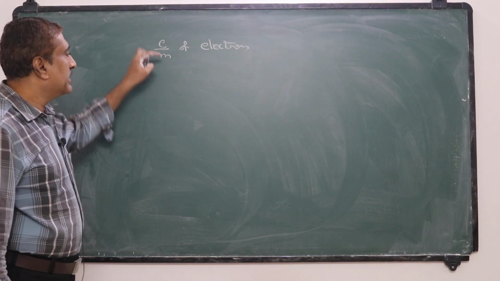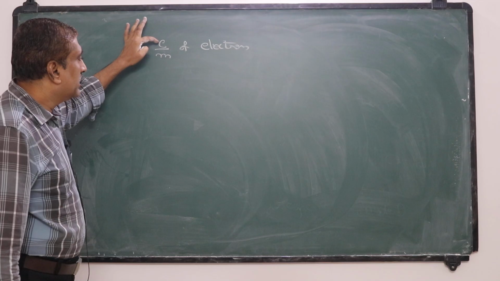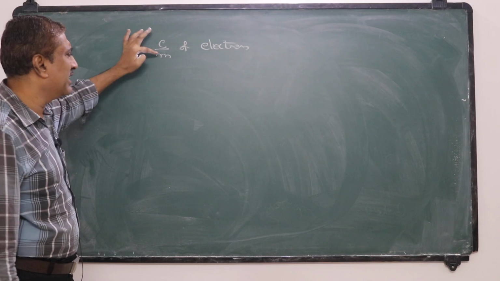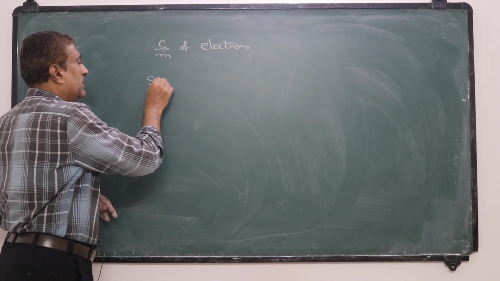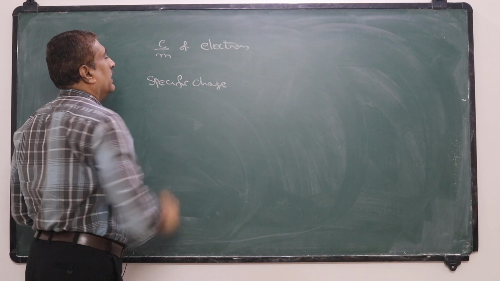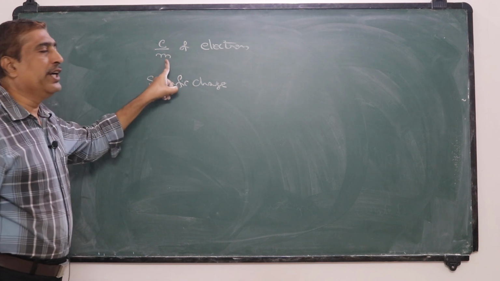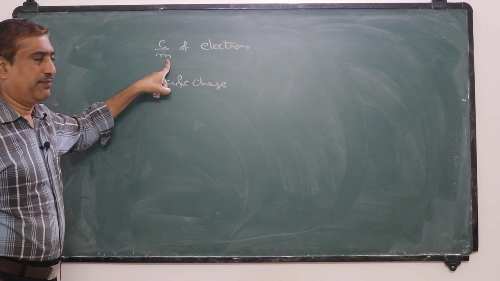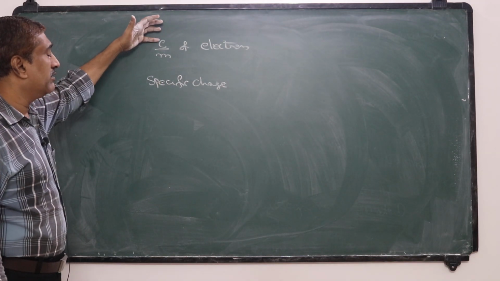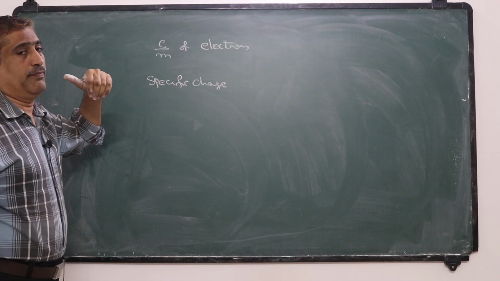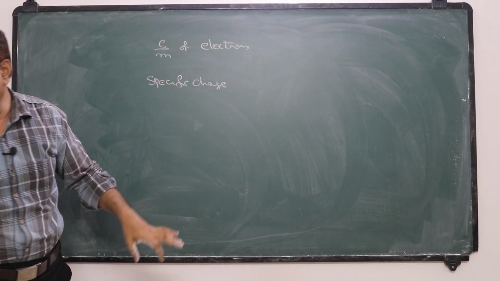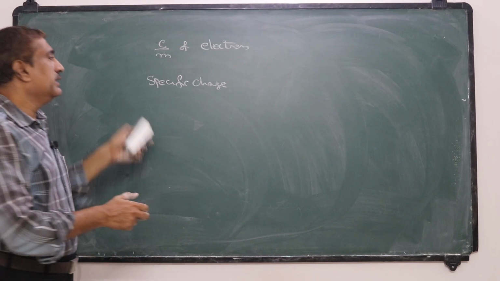Specific charge means the ratio of the charge of the electron to its mass, or the charge per unit mass of the electron. So the specific charge of the electron was determined by J.J. Thomson.